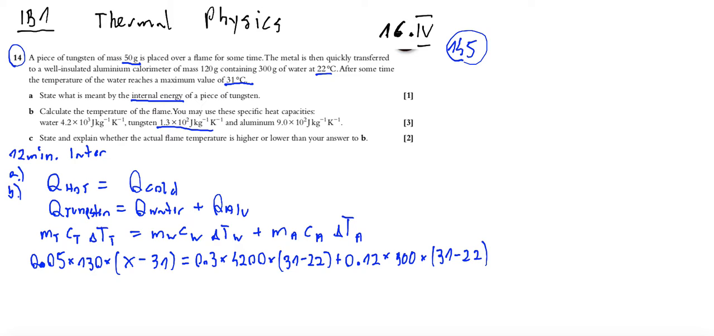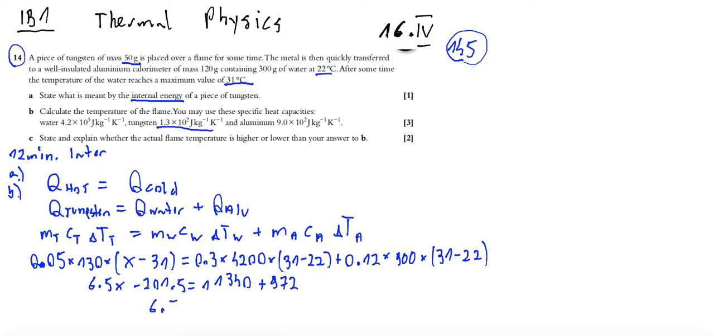0.05 times 130 is equal to 6.5x. This times 31 is minus 201.5, equal to, we have 0.3 times 4200 times this difference, which is 9, so it is 11,340, plus 0.12 times 900 times 9, which gives 972.